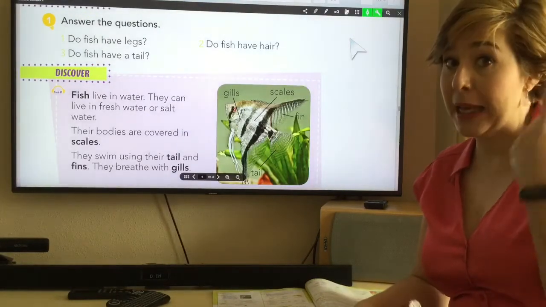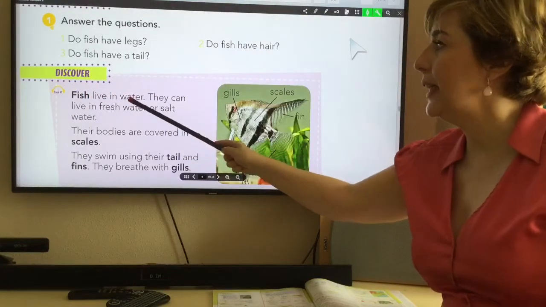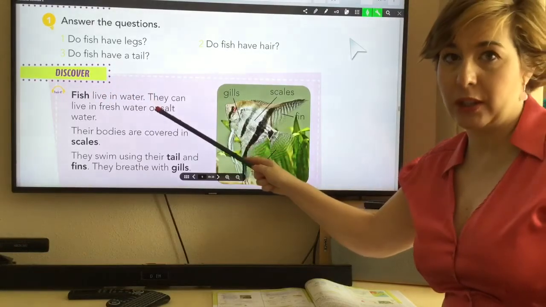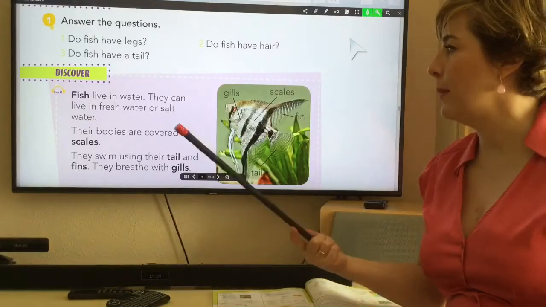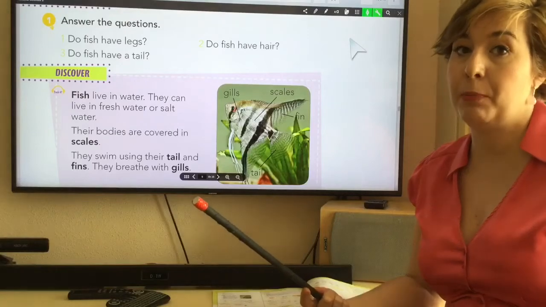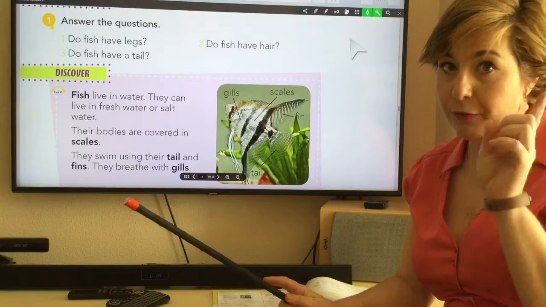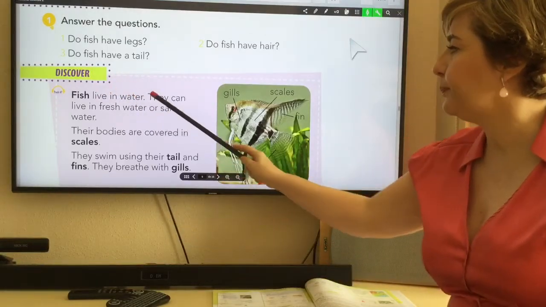Okay, so if we look at the picture here, we are going to see some characteristics of fish. The main characteristic is that fish live in water. Fish live in water. They don't live on land like most mammals. Some mammals live in water as well, for example, the whale or the dolphin. And those are not fish, they are mammals. But fish live in water.